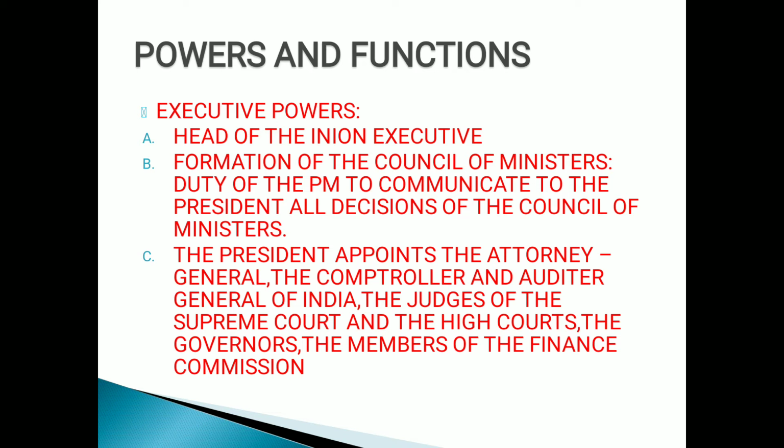Next, the president appoints the Attorney General and the Comptroller and Auditor General, children. Everyone knows the Attorney General is the one who can present cases on behalf of the government, the highest law officer, children. Here the Comptroller and Auditor General of India is the auditor who audits the government accounts, children. Those are called the Auditor General of India. And which accounts can they audit? They can audit the parliamentary accounts, children.